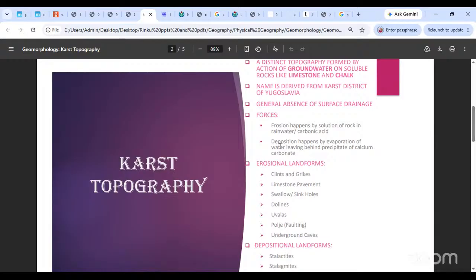And deposition happens like this: the water which has dissolved calcium carbonate is carried forward. Then it evaporates. Once the water evaporates, what is left behind is the precipitate of calcium carbonate. This precipitate is essentially going to form all the depositional landforms. There are only 3 depositional landforms that we are worried about: stalactites, stalagmites, and pillars. So these are formed in this process.